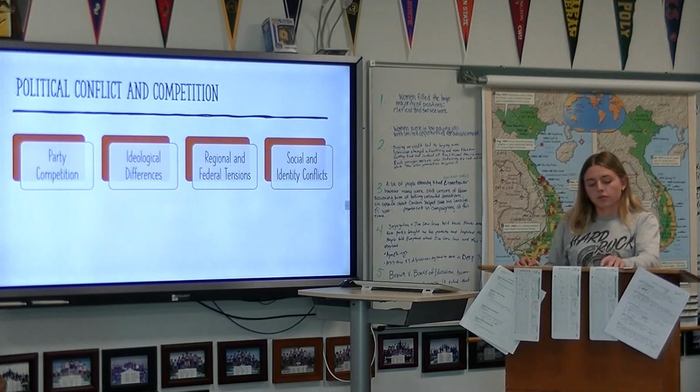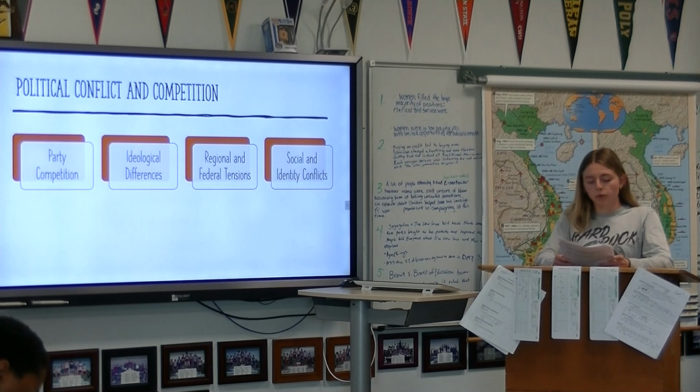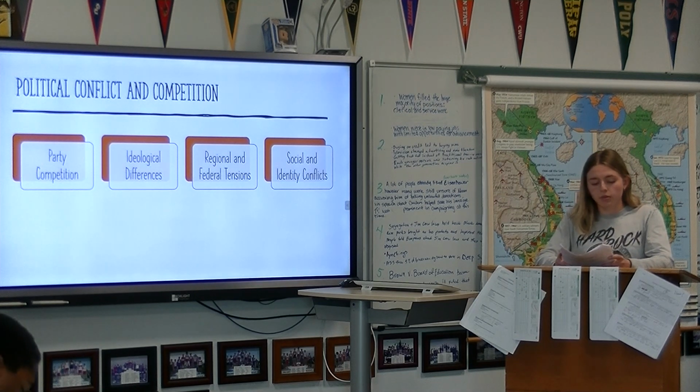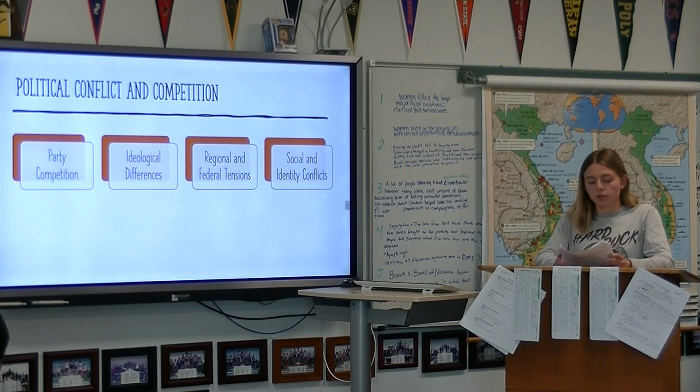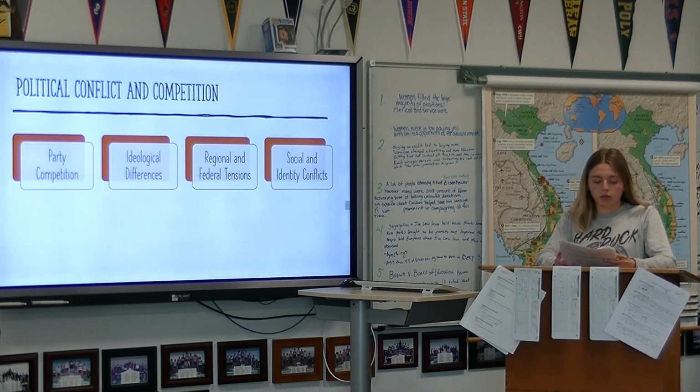And for political conflicts and competition, there's a large political conflict between the multiple parties: the Liberal Party, Conservative Party, the NDP, the Quebec Nationalists, and the Green Party. They are consistently competing over issues like taxation, climate policy, healthcare, social issues, and government roles. This further creates ideological divides within Canadian politics.